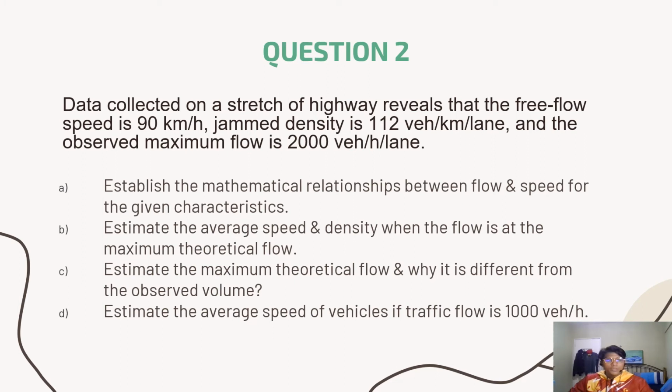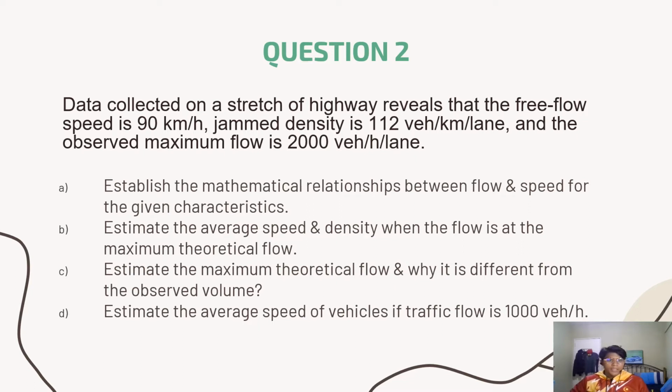Alright, for question number 2, the question is: data collected on a stretch of highway reveals that the free flow speed is 90 km per hour, the jam density is 112 vehicle per kilometer per lane, and the observed maximum flow is 2000 vehicle per hour per lane.